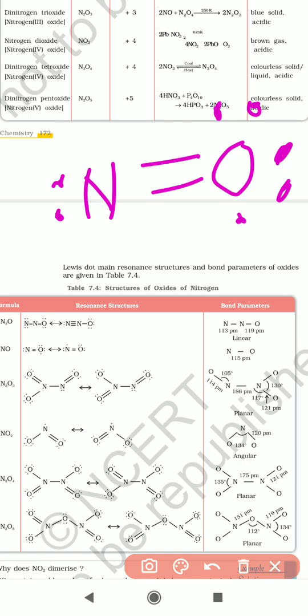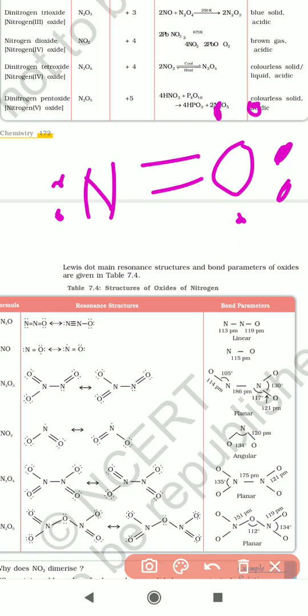So totally 9 plus 2, 11 electrons are present. That means nitrogen has 5 electrons and oxygen has 6 electrons, 5 plus 6, 11 electrons. So this is the resonance structure of nitric oxide.